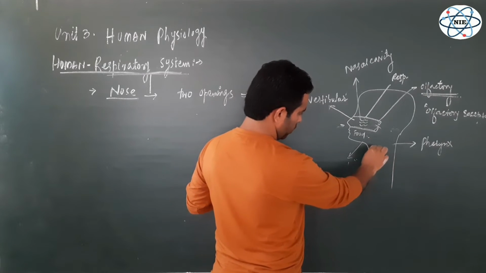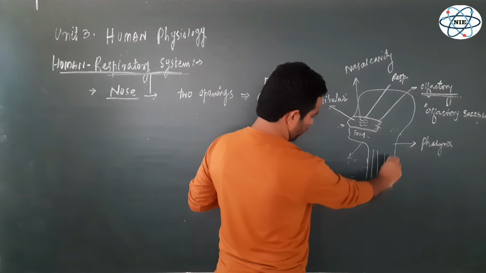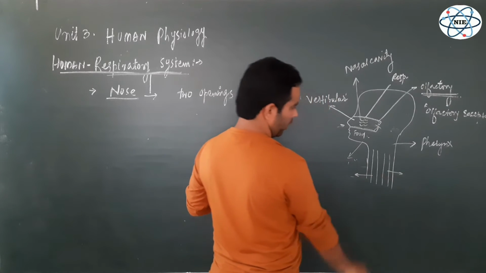So here we have the two tubes. First you understand, one is the anterior and another is the posterior, and this anterior tube is trachea and the posterior tube is esophagus, right?